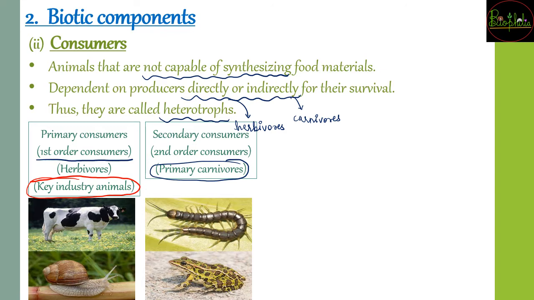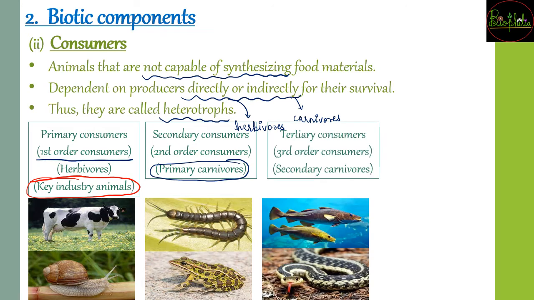These include toad, spider, lizards, centipedes, insectivorous birds, hydra, and even some fishes can come under the category of secondary consumers. The third is going to be the tertiary consumers or the third order consumers, also called secondary carnivores, because secondary carnivores feed on the primary ones.